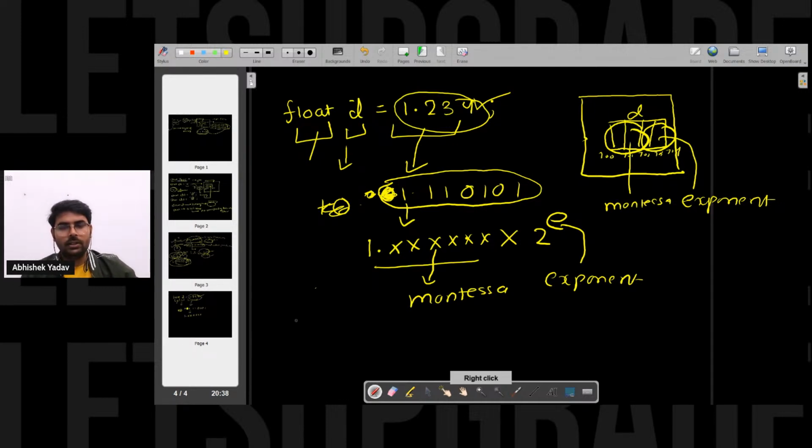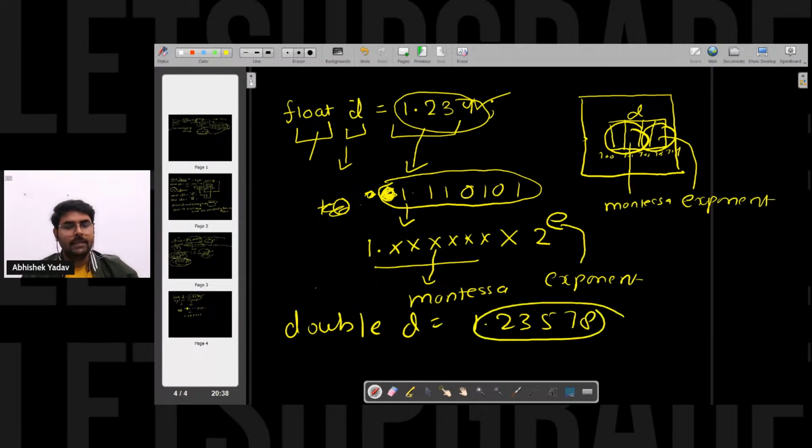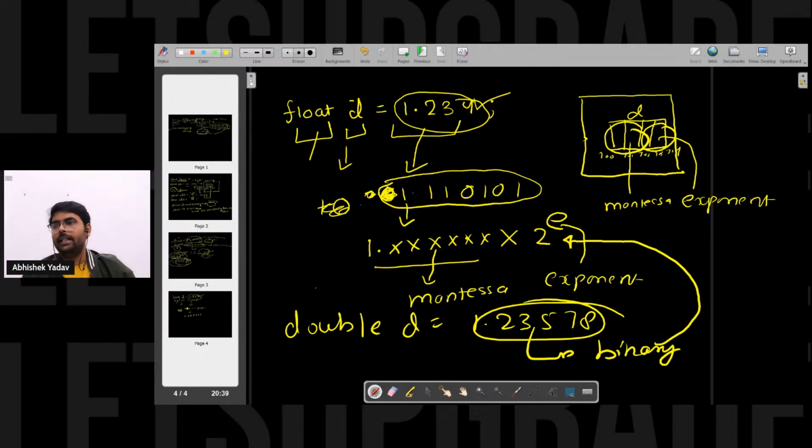Similarly, for double d is equal to 1.23578, the same thing will happen to double also. First it will get converted to binary format. After converting to the binary format, it will convert to this format, that is 1 or 0 dot this into 2 to the power e. And after that the data will be stored inside my computer memory, right everyone?